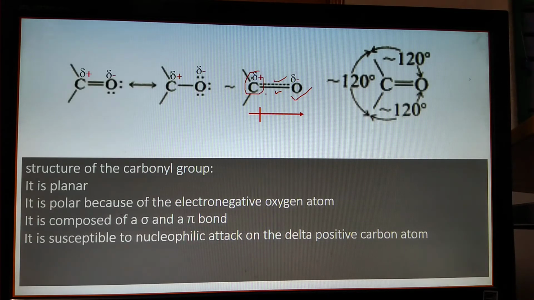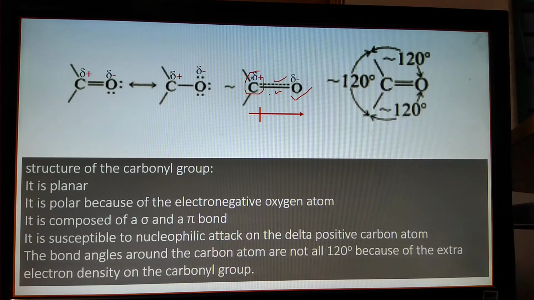Nucleophilic reaction, but today I will not discuss that. In our next classes I will discuss that. Today I will discuss only the physical properties. The bond angles ought to be 120, but due to, I already told you that, due to lone pair and bond pair interaction, this angle is approximately 120 degrees due to electron density on the carbonyl group.